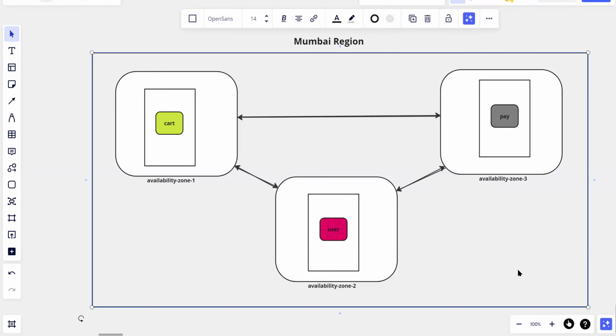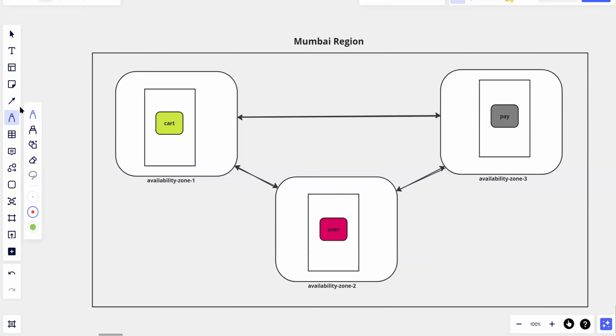In this situation, because of any catastrophe, you won't lose the entire Mumbai region, obviously, because all of them would be constructed 100, 150, or 200 miles apart. So it's very unlikely that you lose the entire region because of some catastrophe. If you lose one zone, your application will still work, but people won't be able to do the payments. Still, at the end of the day, your business is going to lose money because of it. So that's the reason you always need to design the infrastructure keeping availability in mind, and if you want to create applications that are fault tolerant,